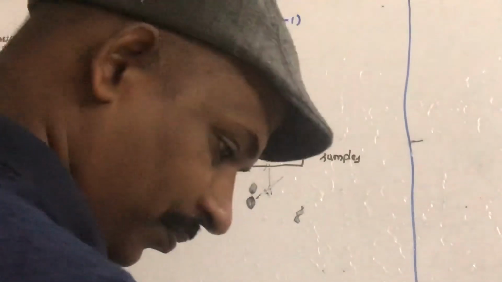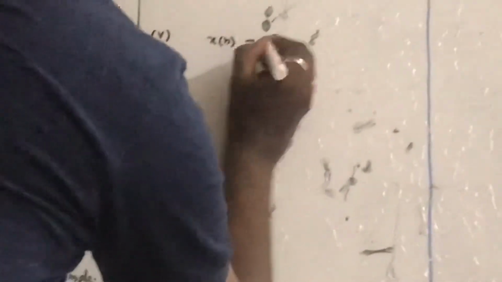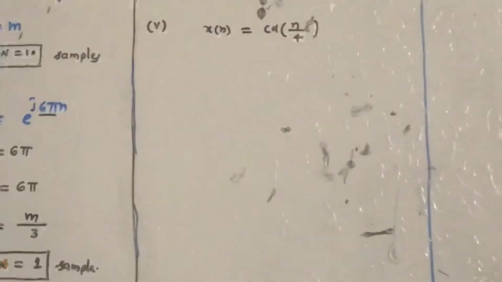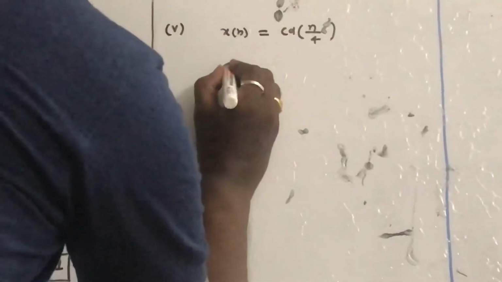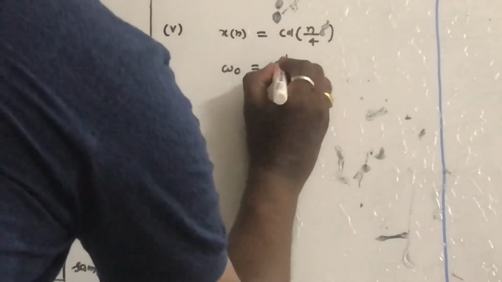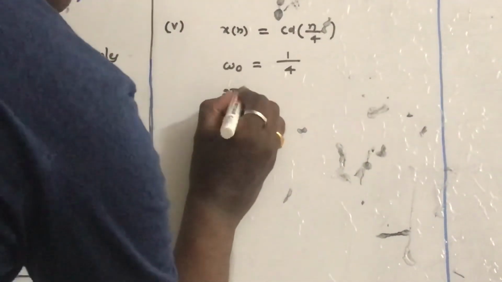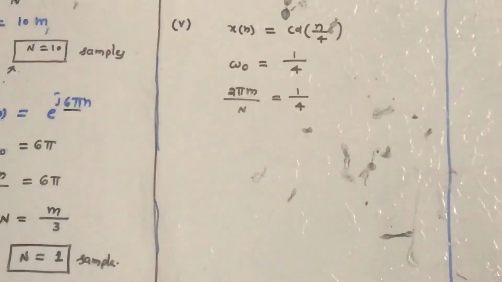So similarly, let us take the next example. x of n is equal to cos of n by 4. Let us see whether it is periodic or not. For this, what is the omega 0 value here? The omega 0 value is 1 by 4. So what is the formula? 2 pi m by capital N is equal to 1 by 4.